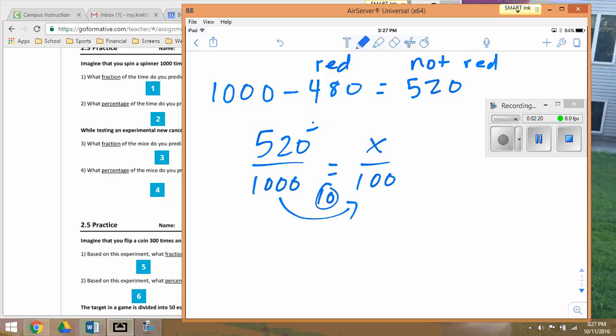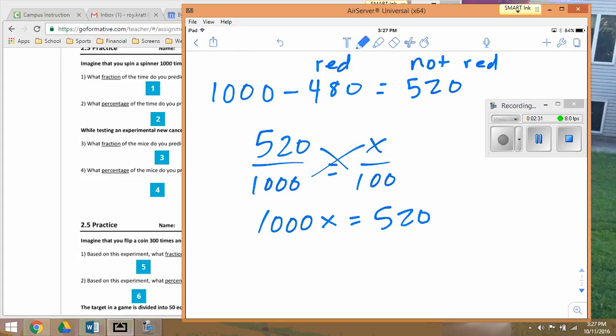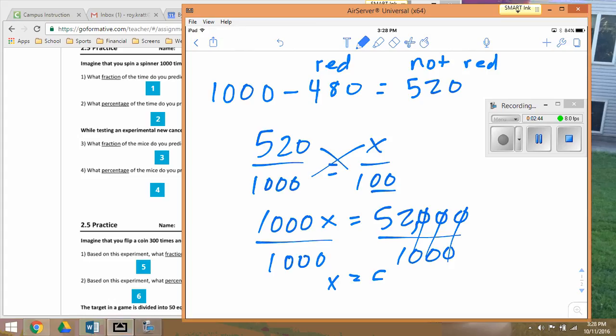Again, one more way to solve this would just be to cross multiply this, and I would get 1,000 x is equal to 520 with 2 more zeros, so 52,000. Then just divide by 1,000, which gets rid of these 3 zeros. And again, x is still equal to 52. Now remember, this is a percent, so you got to have your percent sign. All right, so that's a few different ways on how you could solve this problem.